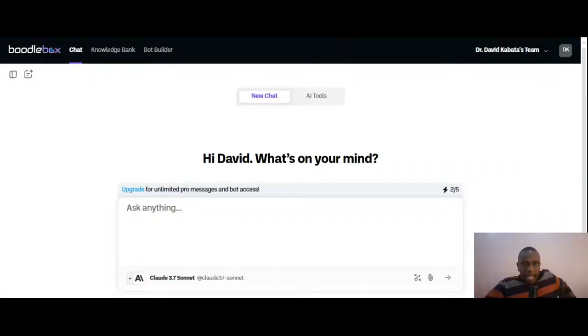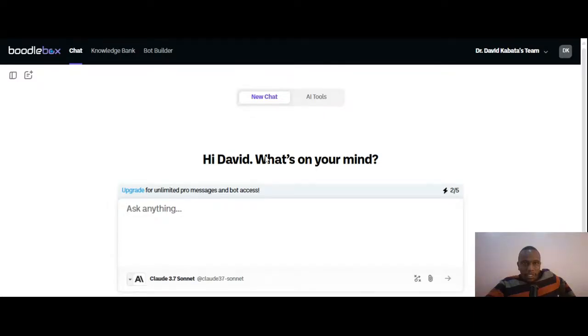we have a screen there asking you what you want to talk about or what you want to learn about. And what we have now is an area where you are supposed to prompt Bodybox to identify for you a research gap in a given area. But before you actually do that, you need to look for papers or identify papers where you want it to get the research gap from.